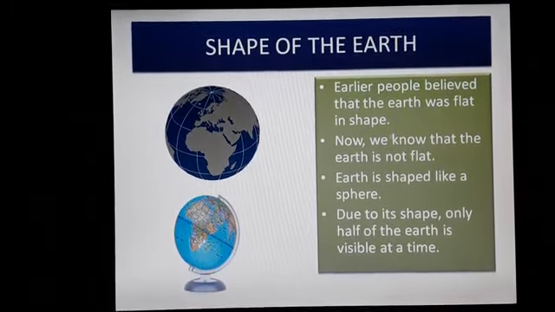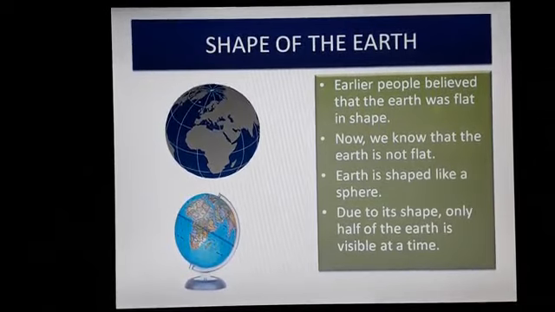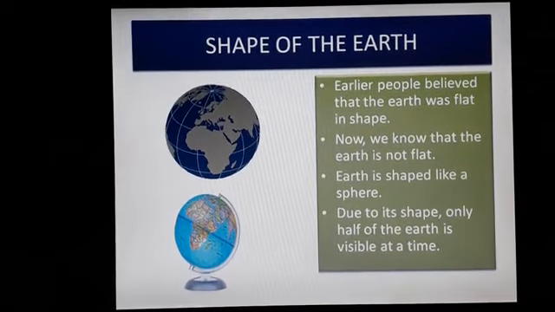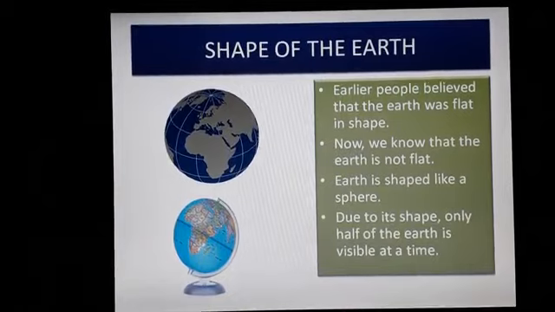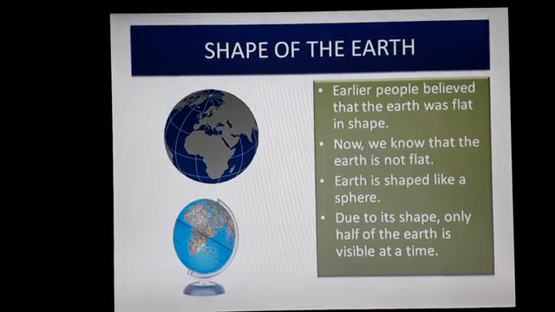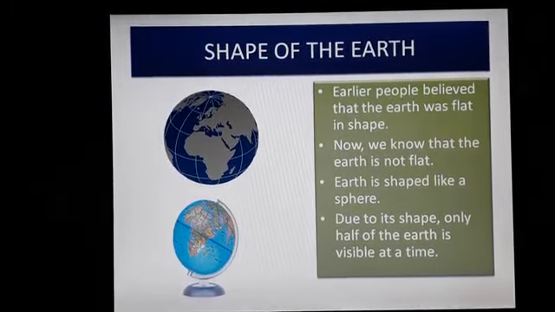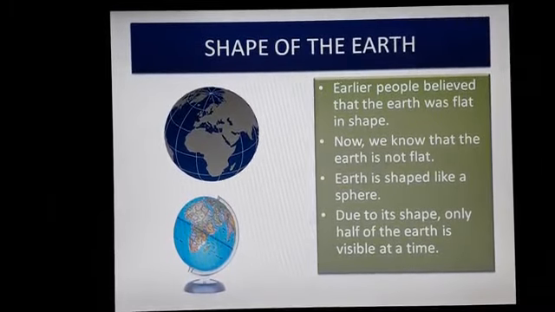Children, what is the shape of the earth? Earth is shaped like a sphere. We live on the earth. It is made up of land and water.